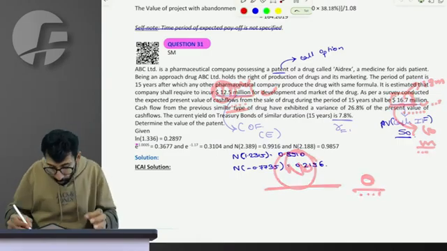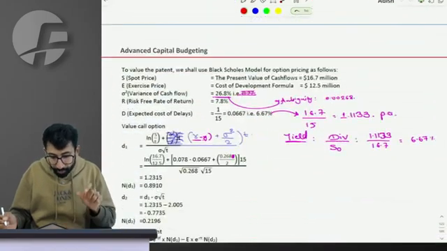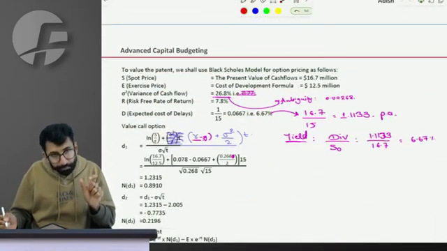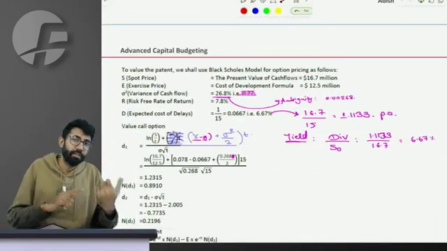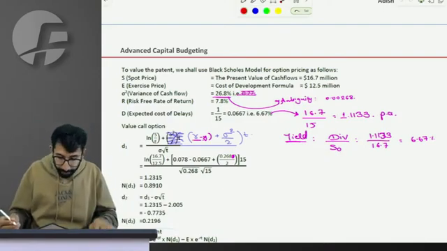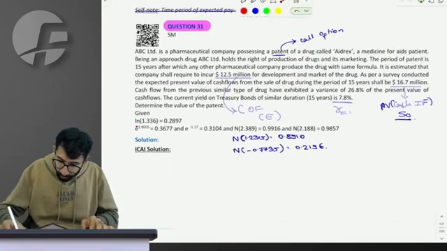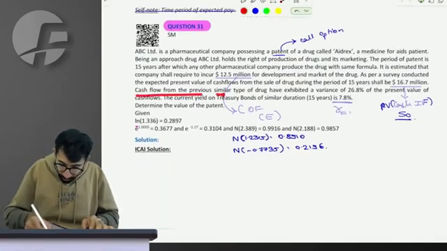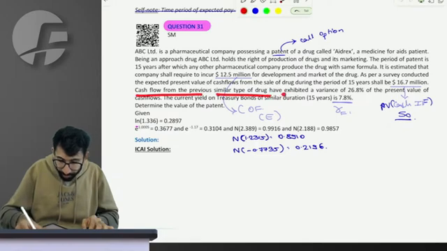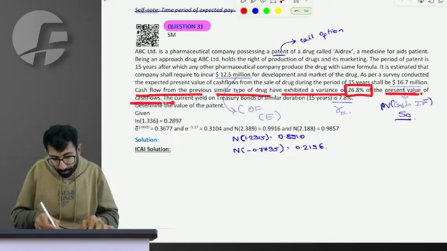Right? What do we have to do? We have to apply the Black-Scholes model, which has some points of additional learning as compared to the Black-Scholes and derivative. Learning number 1. Sir, first is ambiguity by the institute. Cash flows from previous similar type of drug have exhibited a variance of 26.8% of the present value of cash flows.